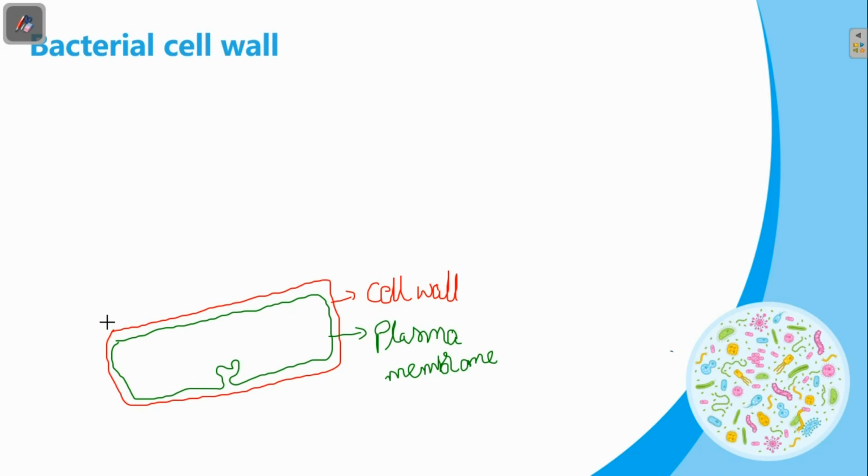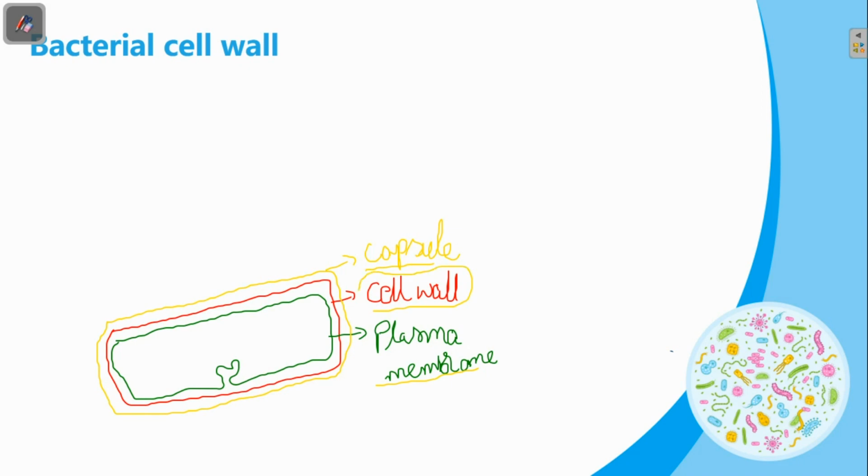And one more layer is present at the outer side of the cell wall. This layer we call the capsule. So, in a bacterial cell, the outermost layer is the capsule and the innermost layer is the plasma membrane. And between these two layers, the cell wall is present.